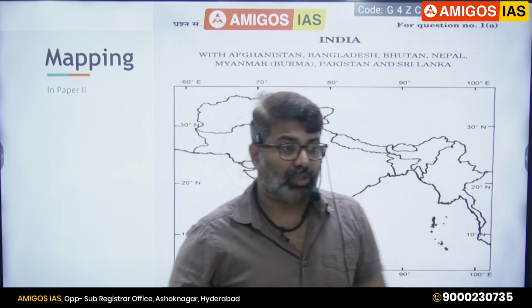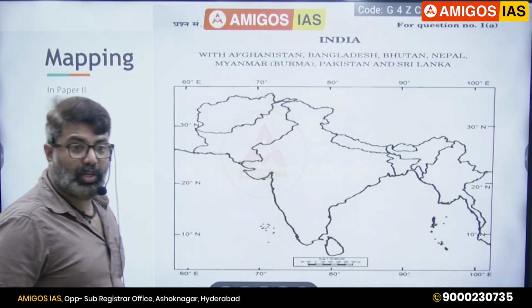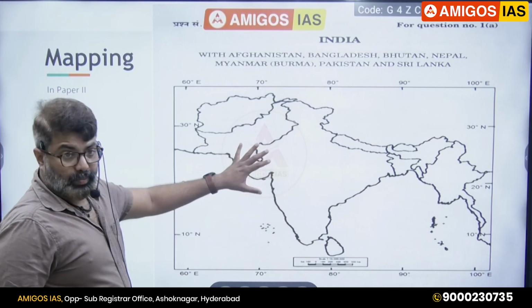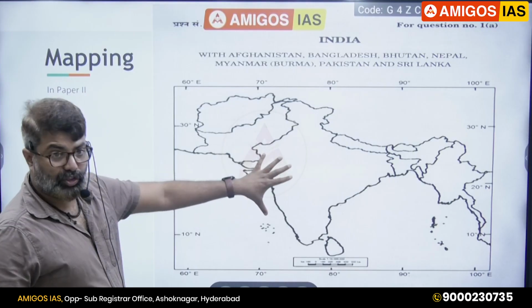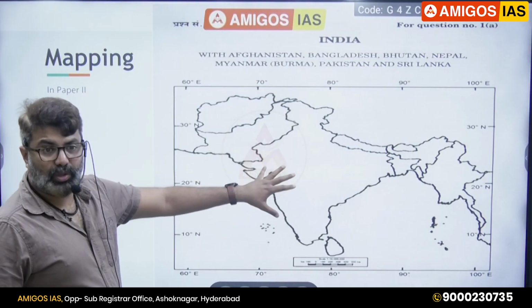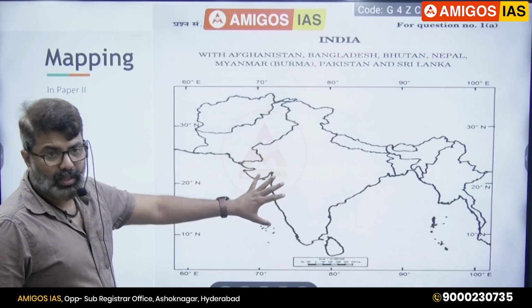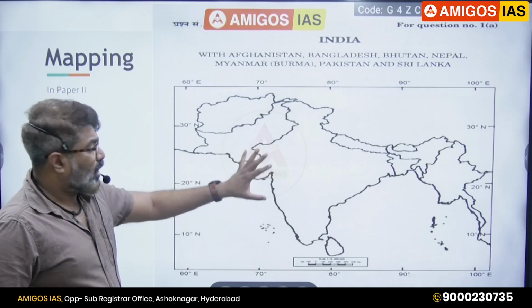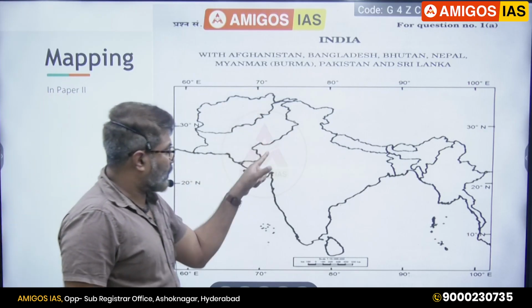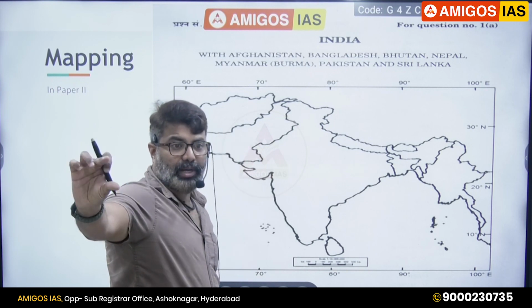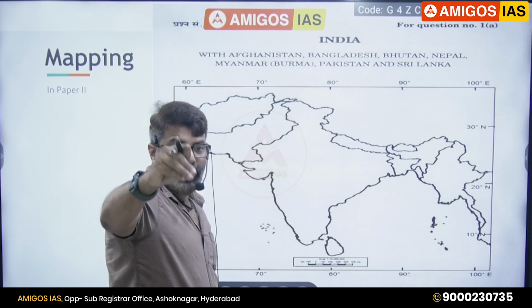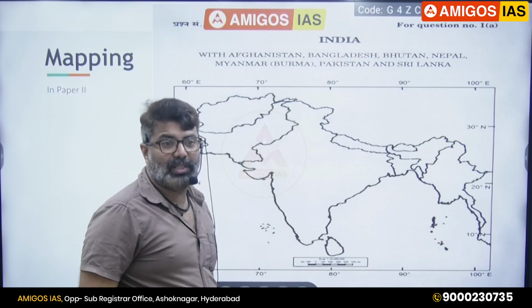There is one map question also, in paper 2. We call it mapping. In paper 2, the first question, the compulsory question, they'll give you 5 to 6 locations, or sometimes 10 locations. Sometimes 5 locations are given. Those 5 locations you have to mark, and then write a few words about it: the geographical, historical, political, economic importance of that place.